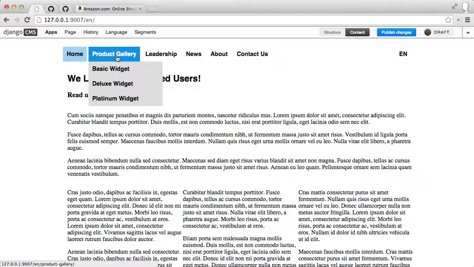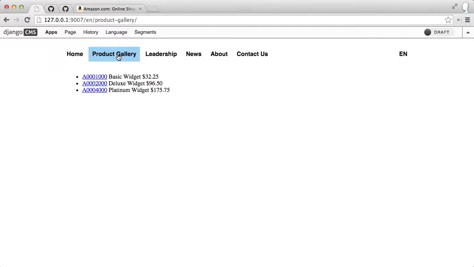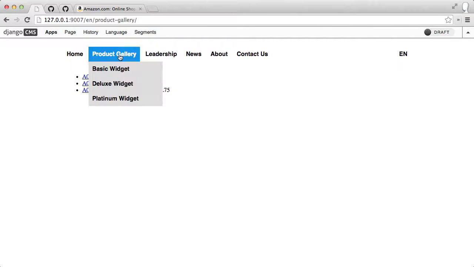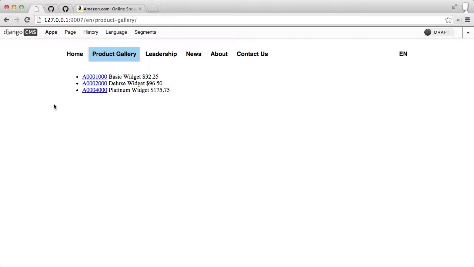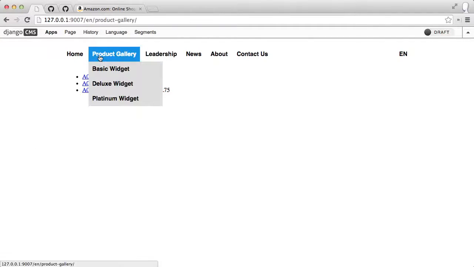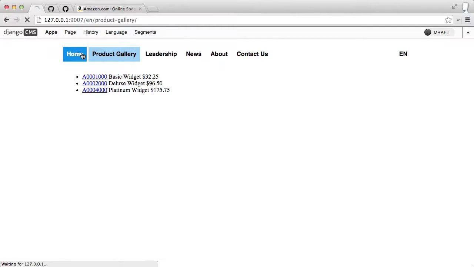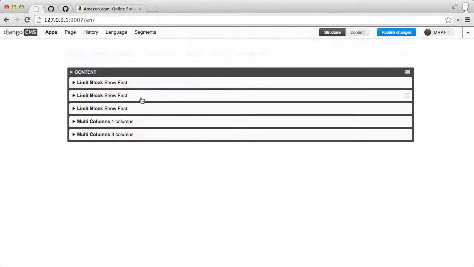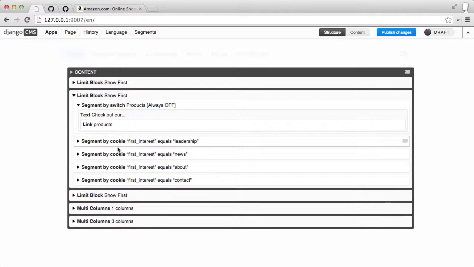Product gallery, if you might remember, is actually an app hook. It's not a standard CMS page. So I didn't have any placeholders available to me to use the set cookie plugin. That's why I didn't include an option in here for first interest equals products, because I wasn't able to set the cookie at this time.